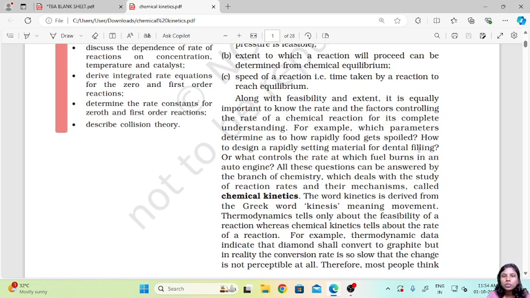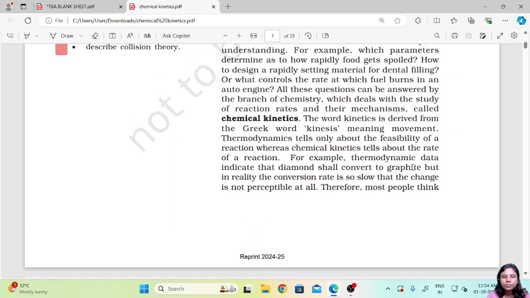If we look in terms of thermodynamics, we have learned only that we can tell if the reaction is feasible, as in is it going to occur or not. But when we talk about if a reaction is going to occur, then how fast will it occur or how slow will it occur, and what are the factors that will affect the speed of it? These are all things we are going to learn in this chapter of chemical kinetics. The word kinetic itself is derived from the meaning known as the movement.